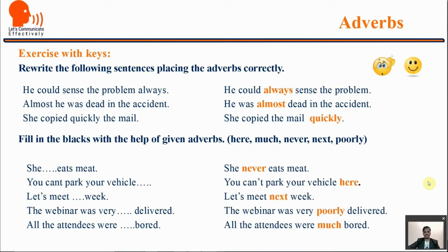So the keys are: she never eats meat. You cannot park your vehicle here. Let's meet next week. The webinar was very poorly delivered. All the attendees were much bored.